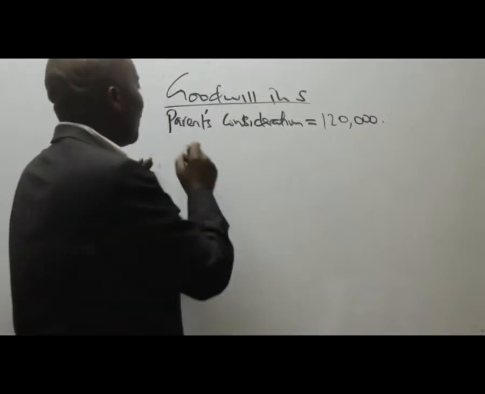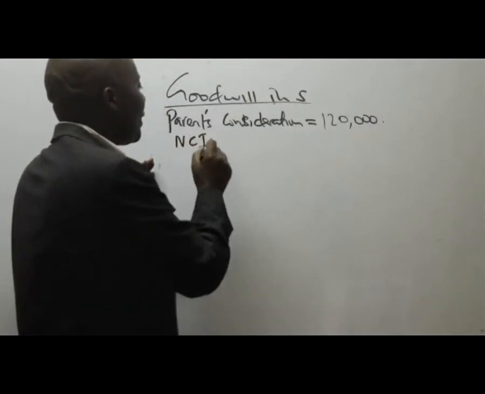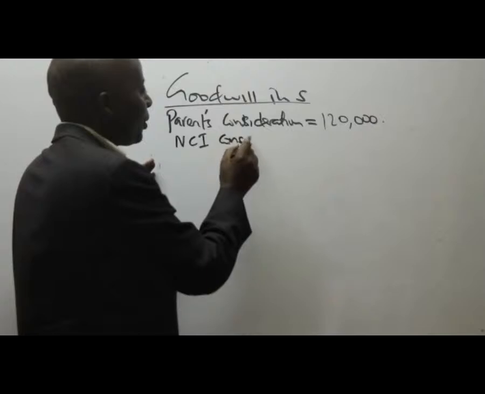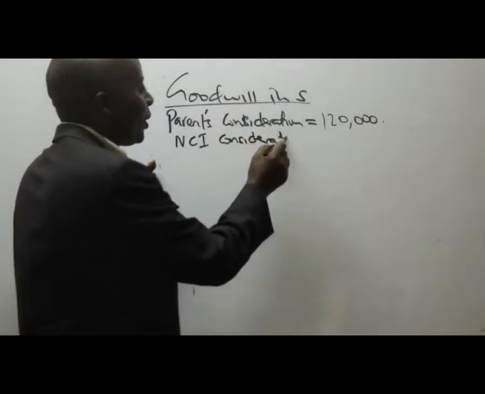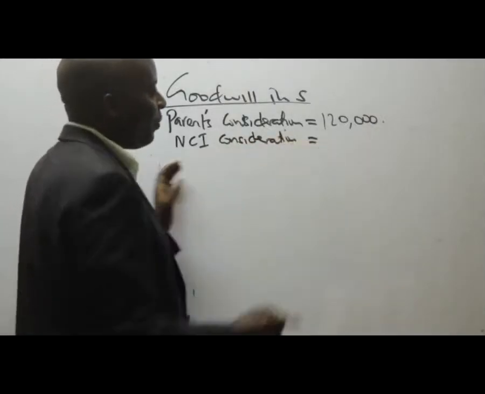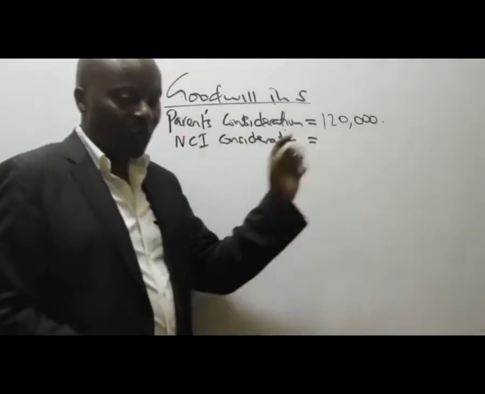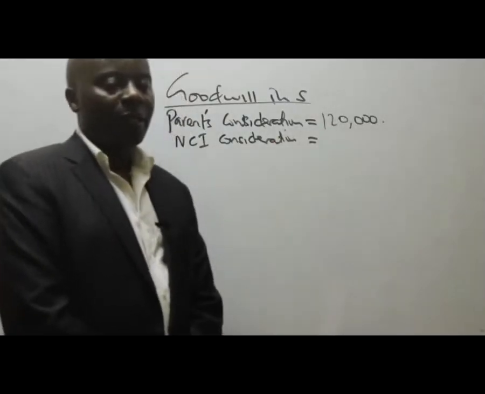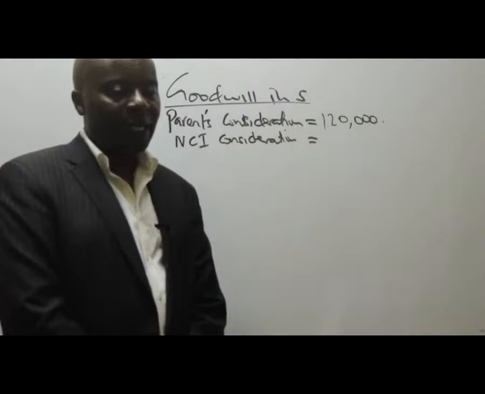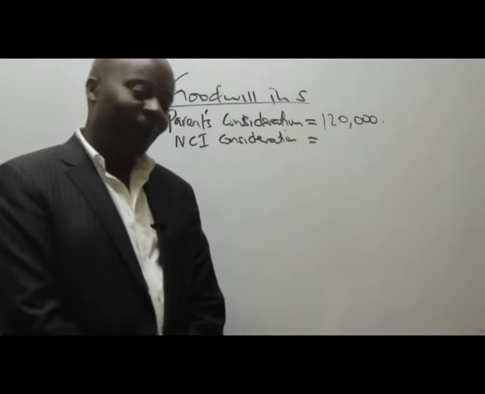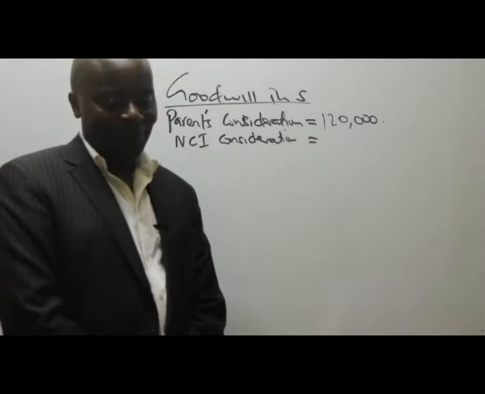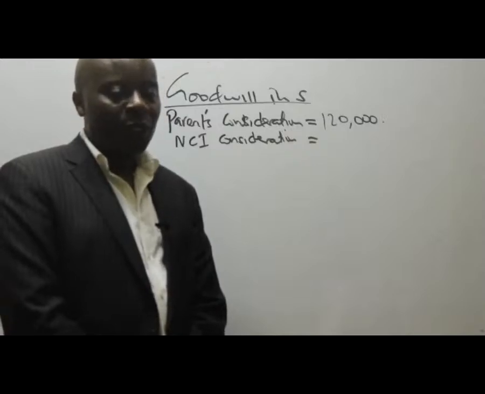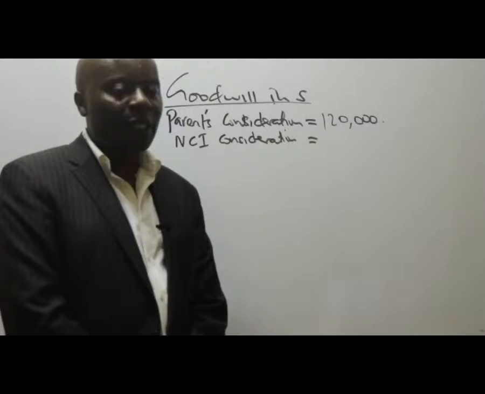So then we have here the NCI's consideration. Is there anybody who can give me a figure for NCI's consideration? You know, we are used to situations where the examiner gives us the value of NCI.